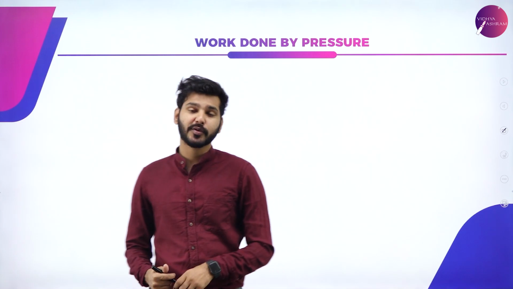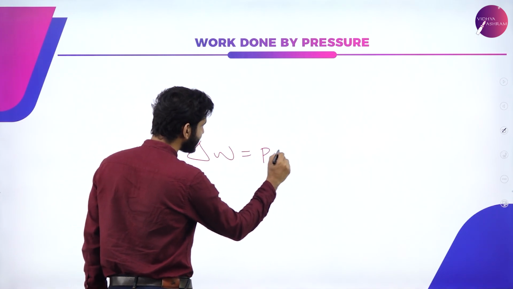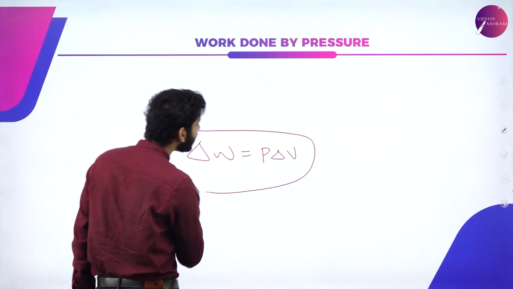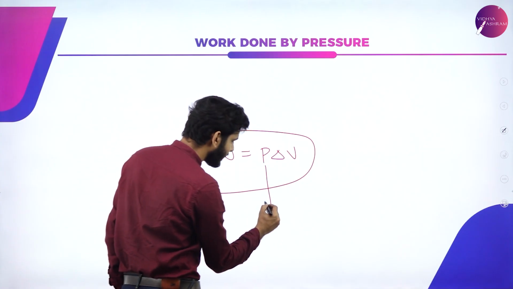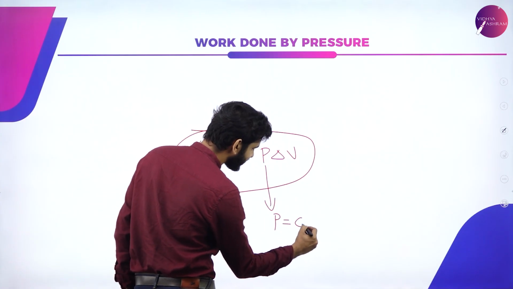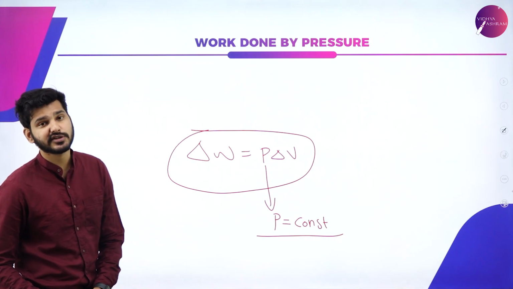One last thing to note about this particular equation, that is delta W is equal to P delta V, is that it is only applicable if pressure is constant.